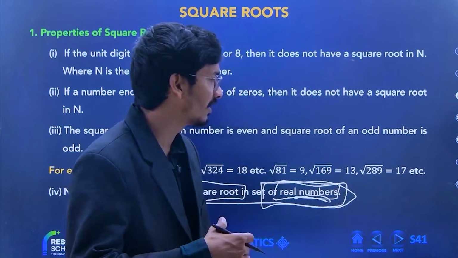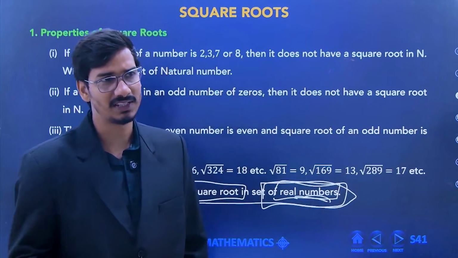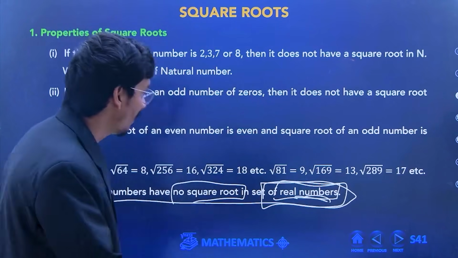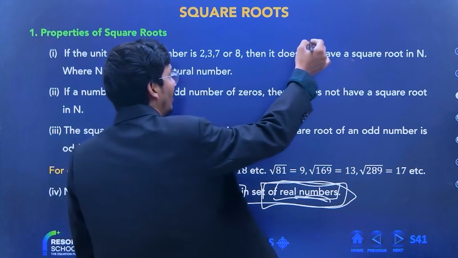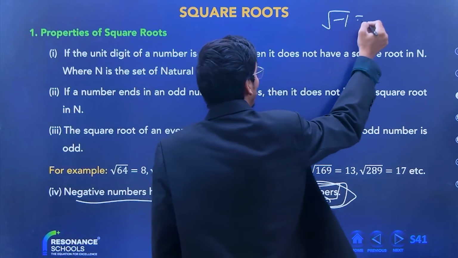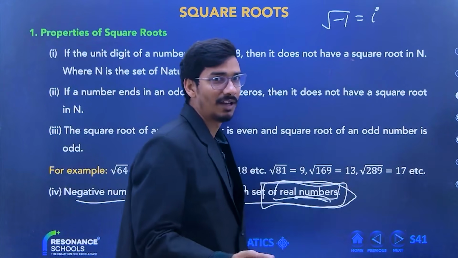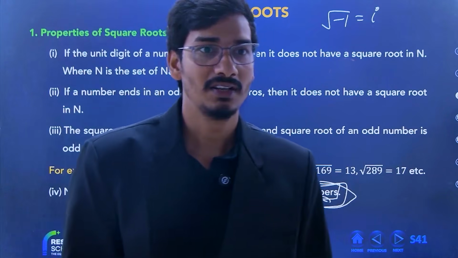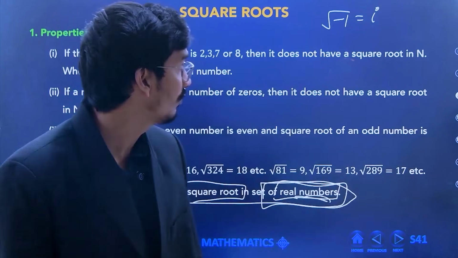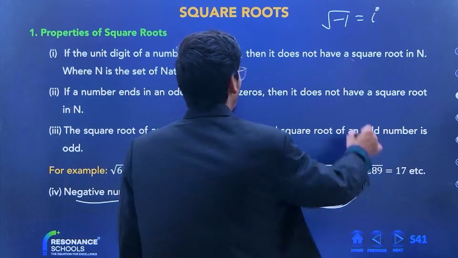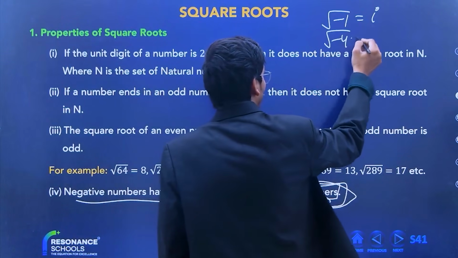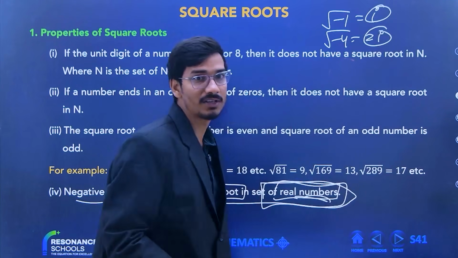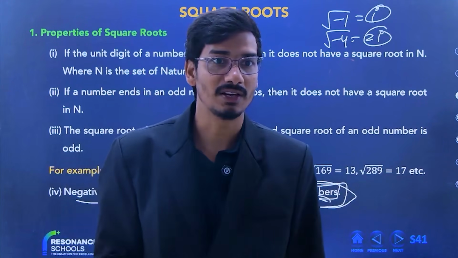If I explain it right now, you will also feel, sir, what are you teaching? These things are not easy to understand. If I say the square root of -1 is iota, you start asking, sir, what is iota? If I write the square root of -4, a negative number, that is 2 iota. Now you ask another question, sir, what is iota?